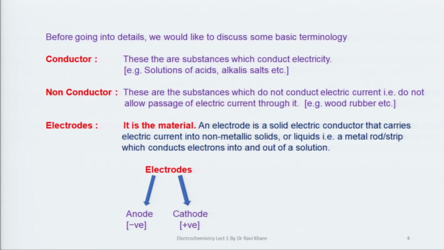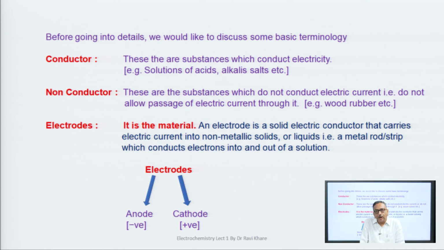These are substances which conduct electricity, for example, solutions of acids, alkalis, salts, etc. Non-conductors are substances which do not conduct electric current, that is, do not allow passage of electric current through them, for example, wood, rubber, etc.